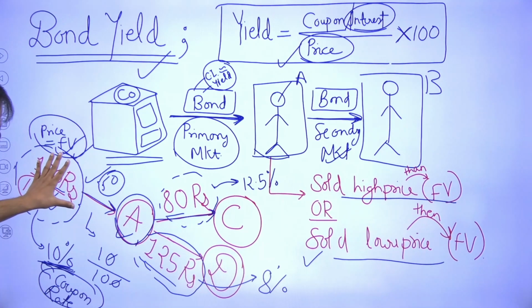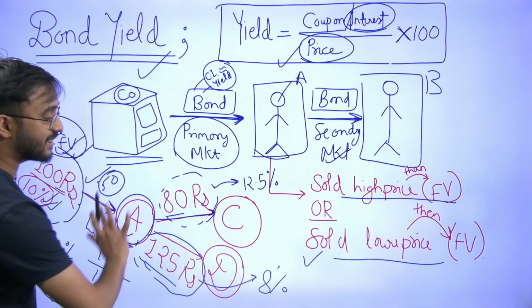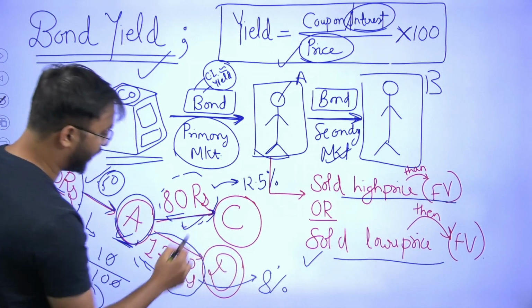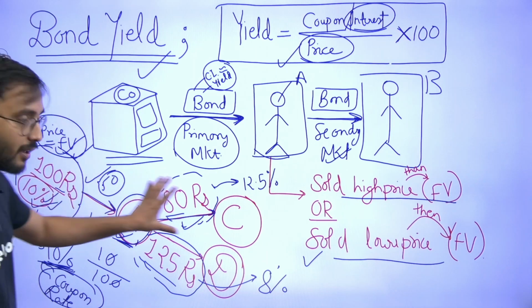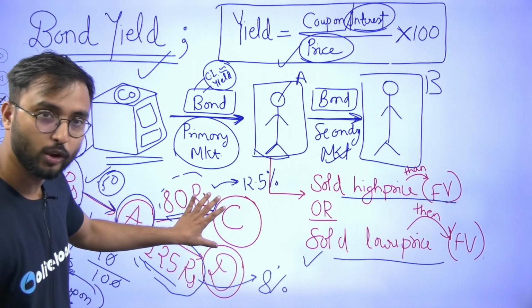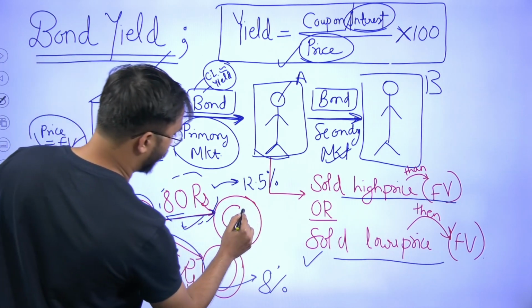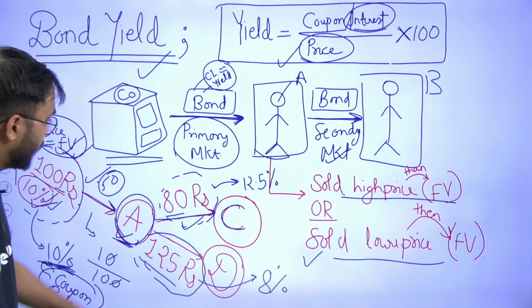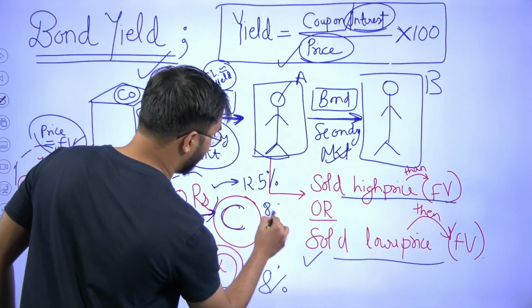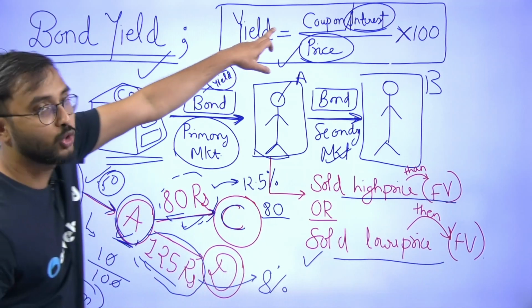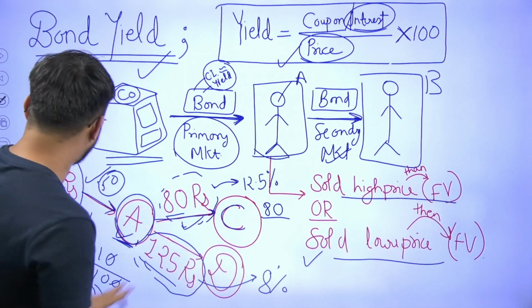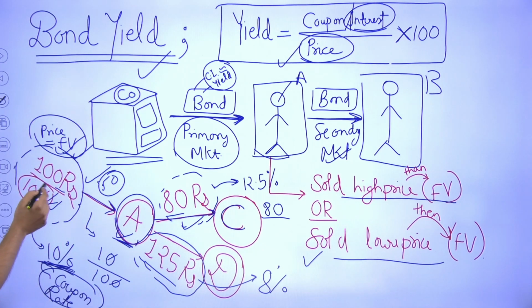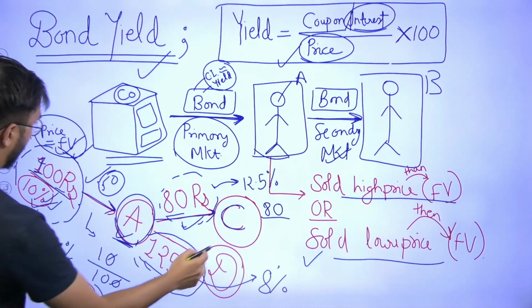But now if this girl resells this in the secondary market, for example, if the 100 rupee bond has been sold at 80 rupees, now look at it. If you try to calculate, it would be nothing but 80 divided by 80, your coupon rate, right? 80 the coupon rate, so 80 divided by your overall 100.